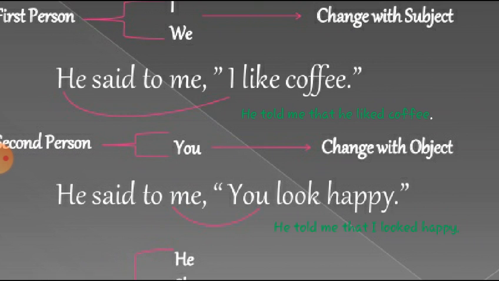He said to me, I like coffee is a sentence written in direct speech. When changing it into indirect speech, you can see within the inverted comma, I like coffee is the reported speech. Here I is the subject, and I have said that I and we are first person.